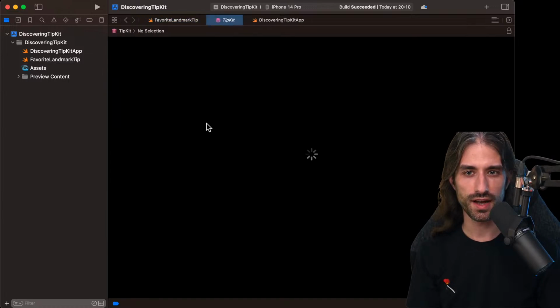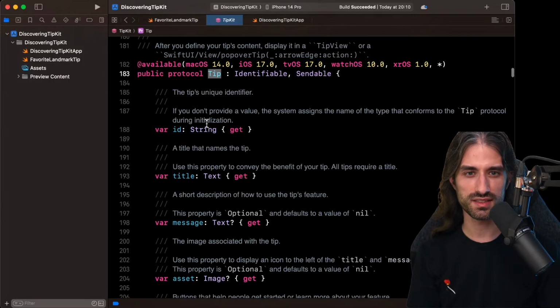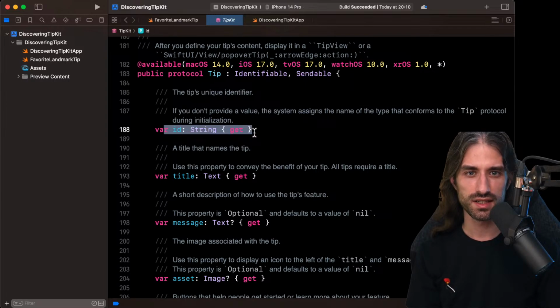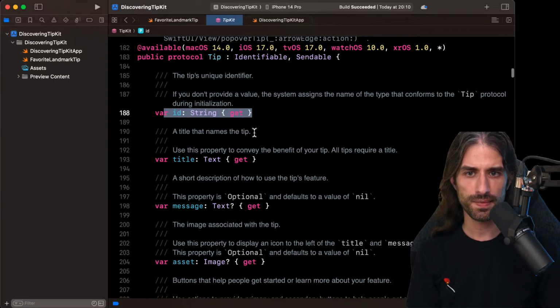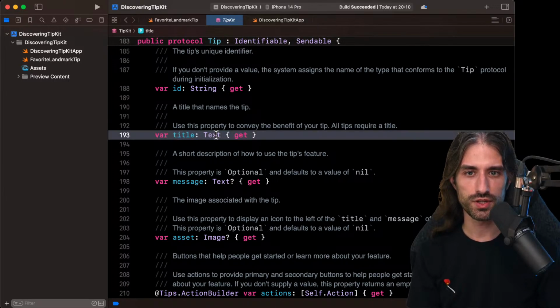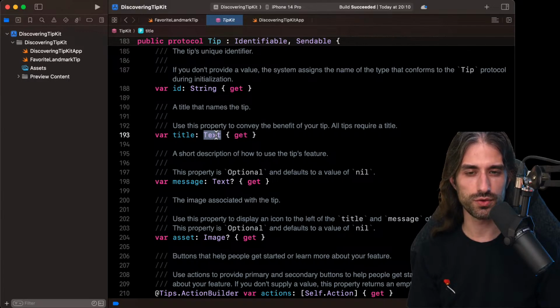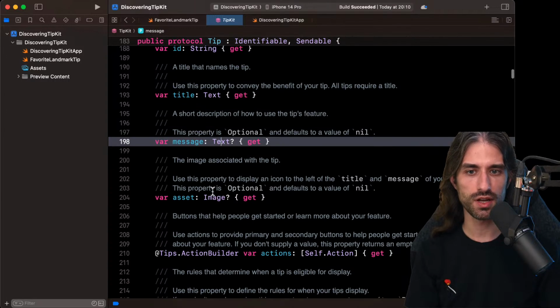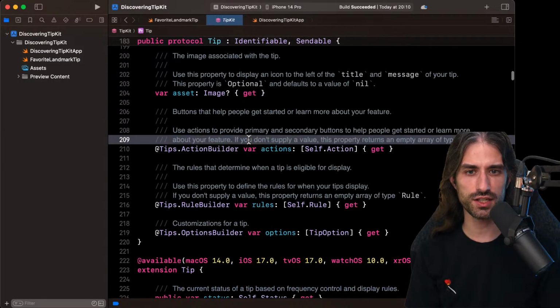So let's take a look at the protocol to see what's inside of it. So we have an ID. Otherwise, it's going to be the name of the type. Okay, so I guess it's if you want to have several tips of the same type. Then the title, which is a text. So a text, one of SwiftUI's basic views. A message, which is an optional text. So you might not have a message, but you need to have a title. Same thing for the asset, which is an image.